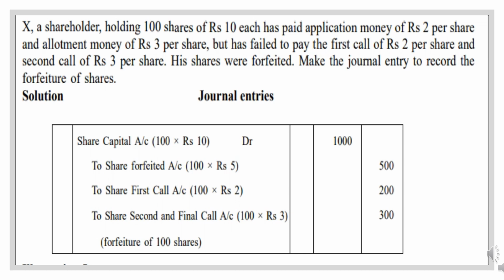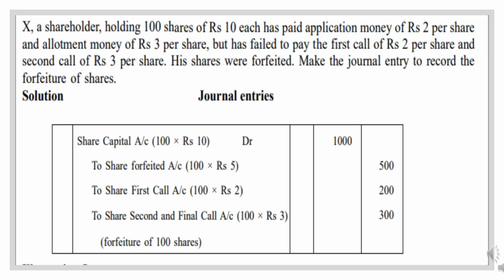So what is the journal entry? Share capital account debit, to share forfeited account, to share first call, to share second call. How many shares are held by the shareholder? 100, and his face value is 10. So share capital will be 100 into 10, which is 1000. Share forfeited: the call money that has been forfeited is the first call money of rupees 2 and the second call money of rupees 3.